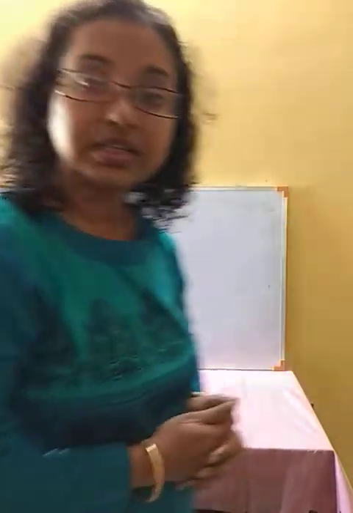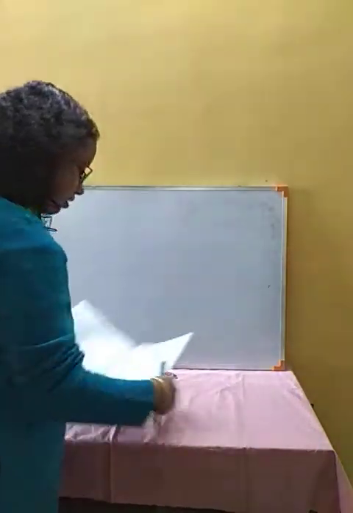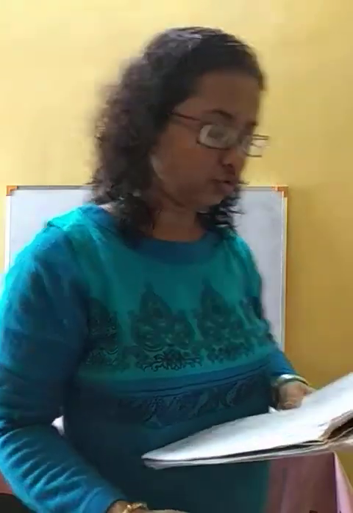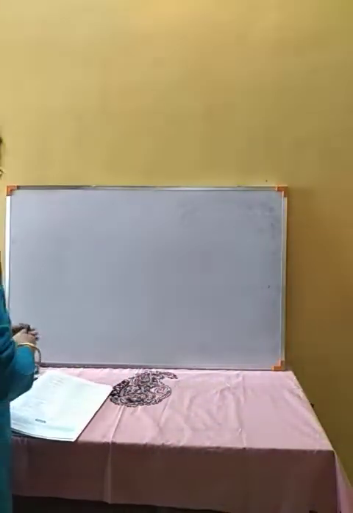As we were doing the exercise of mixtures, this chapter, chapter 5, only that we are going to continue today. So this is a recapitulation, we can say. The first part we have done already. This you are going to get on page number 66. Fill in the blanks, we have done already. Now true or false, write true or false for the following statements. This we are going to do. So let's start this.